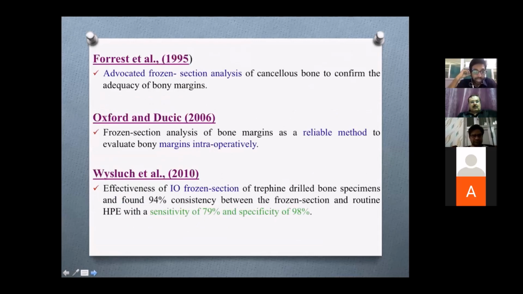Forrest et al. in 1995 has advocated the use of frozen section analysis of cancellous bone to confirm the adequacy of bone margins. Oxford in 2006 has shown that frozen section analysis of bone margins is a reliable method to evaluate margins intraoperatively. Weilash et al. in 2010 has shown that intraoperative frozen section using a trephine drilled bone specimen has shown a consistency between frozen and permanent sections, with sensitivity and specificity of 79 and 98% respectively.